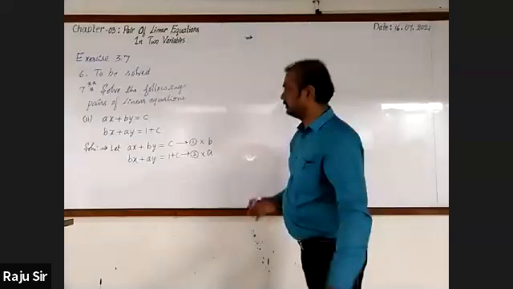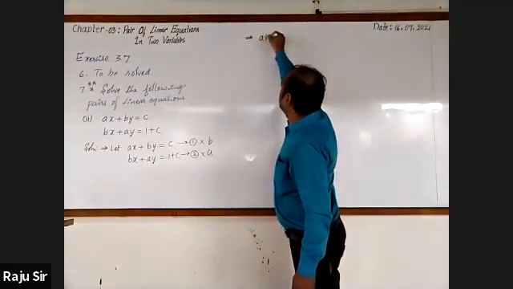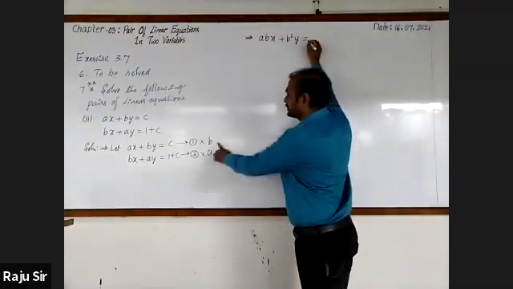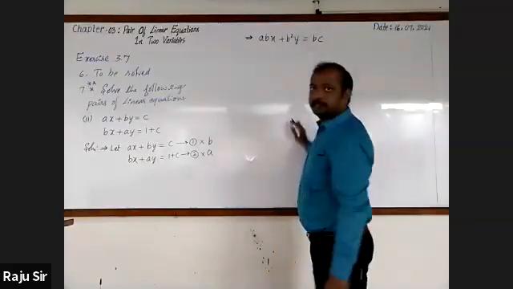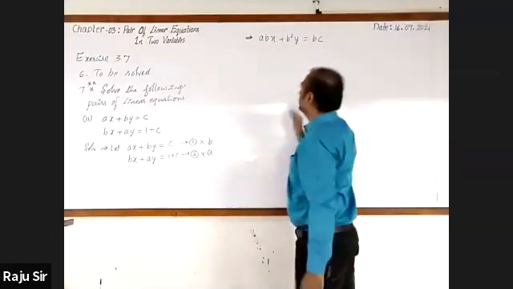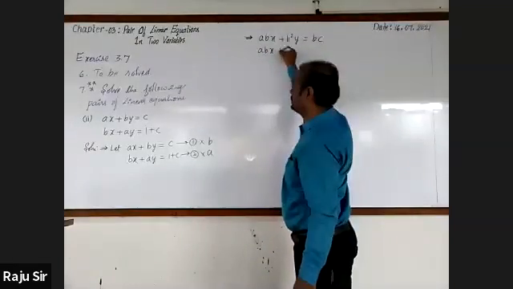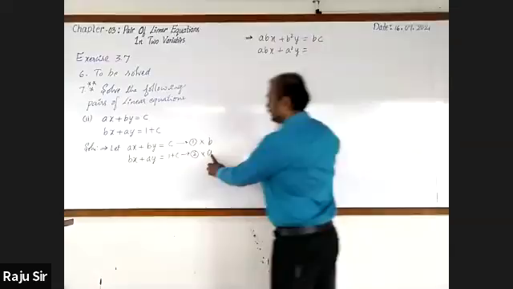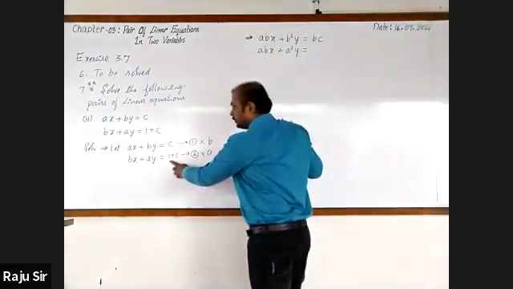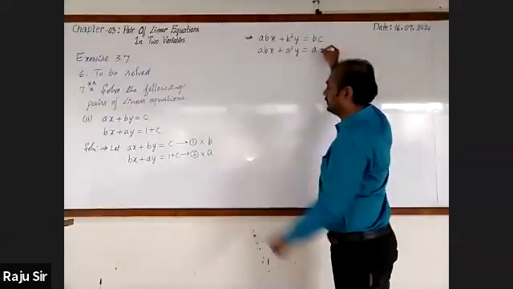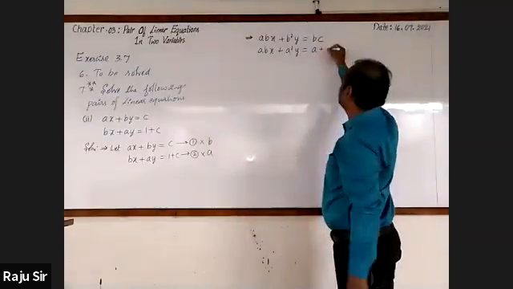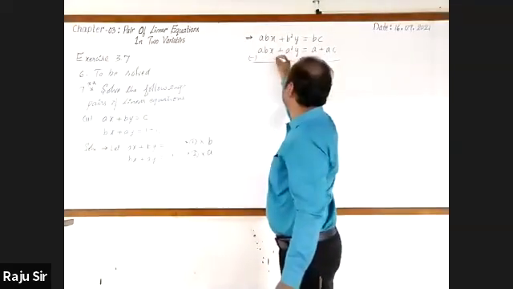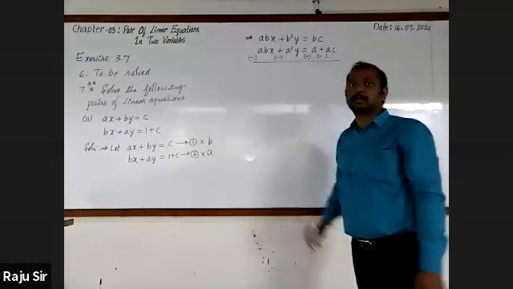Continue. A into B, it is ABX. B into B, B square y, which is equal to, B into C, this is BC. Next, A into B, it is AB into X plus A into A, this is a square into y, then multiply a with 1 and c. It is a into 1, 1a, and a into c, ac. You may go for changing the sign. This is minus, this is minus, this is minus, even this is also minus.